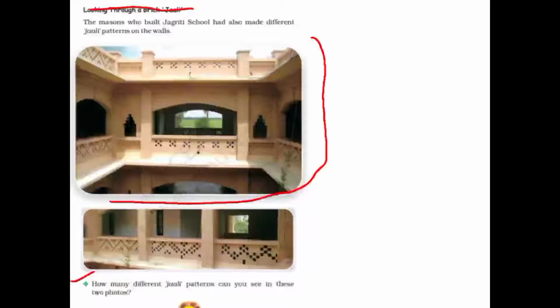So we can see 5 jali patterns. Okay, how many? 5 jali patterns. If you count, you have to count it and number them. So there are 5 different. This jali pattern is different. This is 1, this is 2, then 3, 4, and here one more is there, 5. 5 different jali patterns are there. Okay, some are the same also, but we find a total of 5.